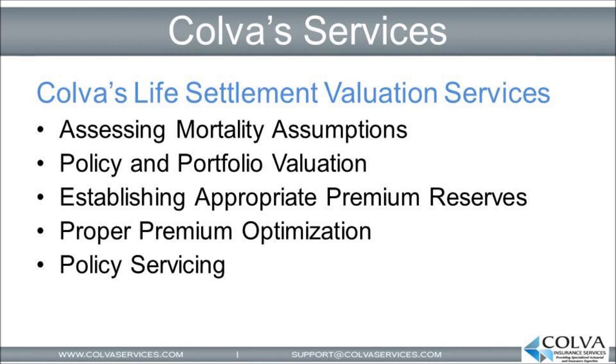At Colva, we utilize our actuarial and insurance expertise to help those investing or considering an investment in life settlements to design an investment structure that helps realize the full extent of this underlying value. Colva's life settlement services include assessing appropriate mortality assumptions and determining the appropriate premium reserves to hold. We also properly optimize premiums using hidden actuarial features like shadow account pricing and other actuarial features that help maximize value while reducing longevity risk.